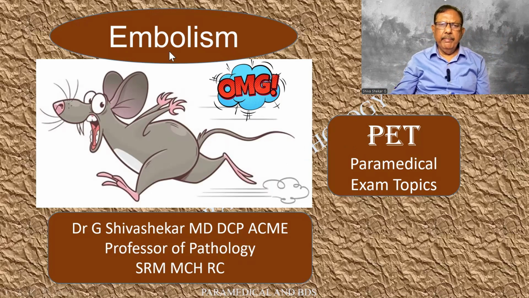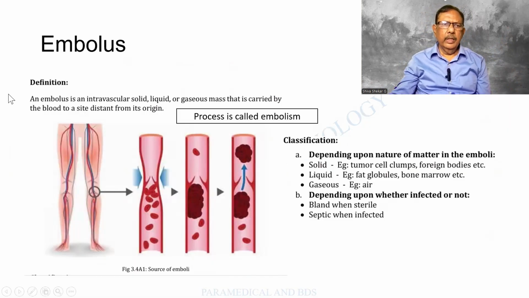Listen to it. It can be an essay question or individual types can be asked as short notes. Definition. An embolus is an intravascular, solid, liquid, or gaseous mass that causes obstruction distant from its site of origin. So very complex, which means it does not obstruct the region where it has begun, but it obstructs narrower blood vessels somewhere.